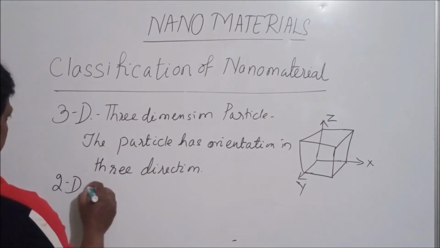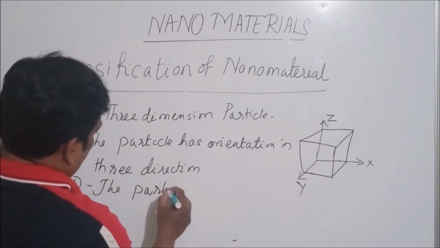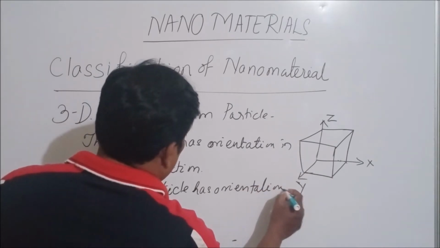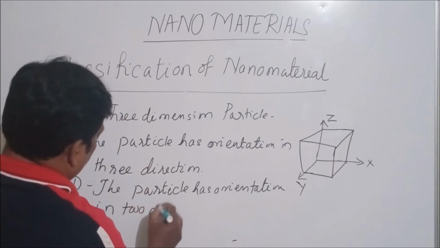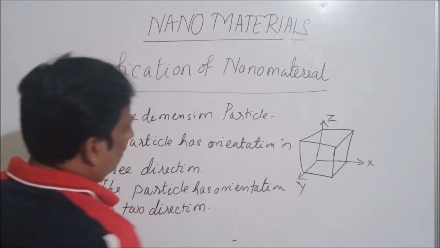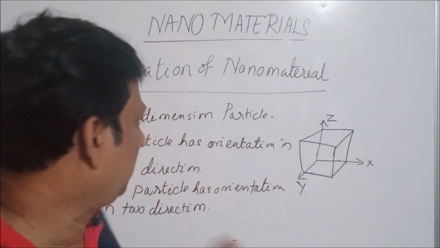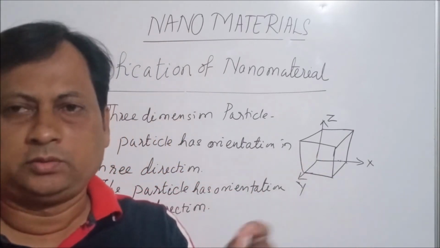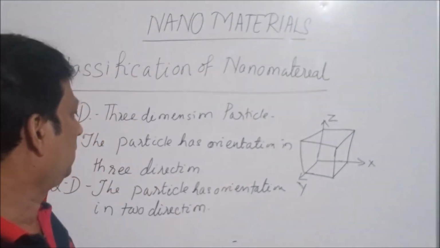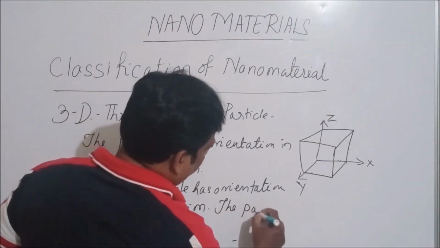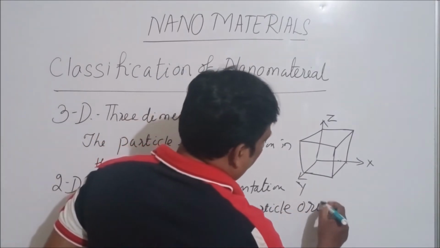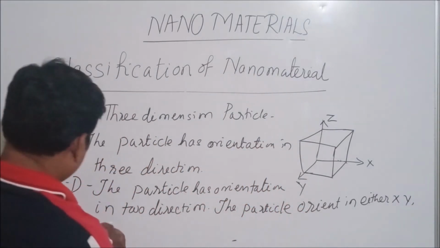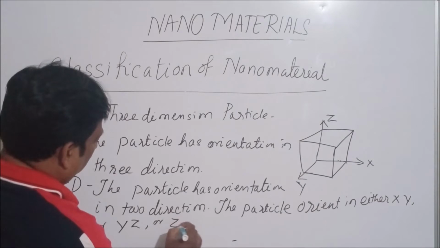Similarly, a 2D particle has orientation in 2 directions. In a 2-dimensional particle, the particle will orient in either xy or yz or zx direction.